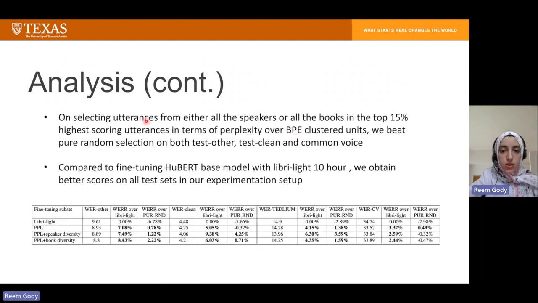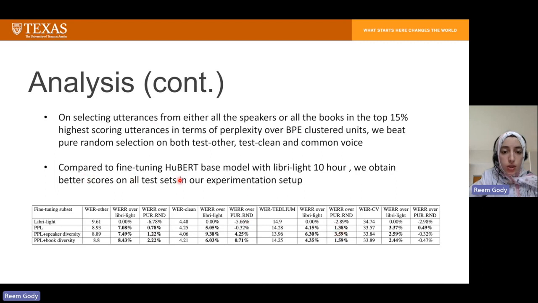Since we observe that increasing the number of unique vocabulary words as well as speaker and book diversity can result in a lower WER, we combine some of these criteria together. And we observe that when selecting utterances from either all the speakers or almost all the books in the top 15% high scoring utterances in terms of perplexity over BPE clustered units, we're able to beat pure random selection on test other, test clean, and TEDLium.